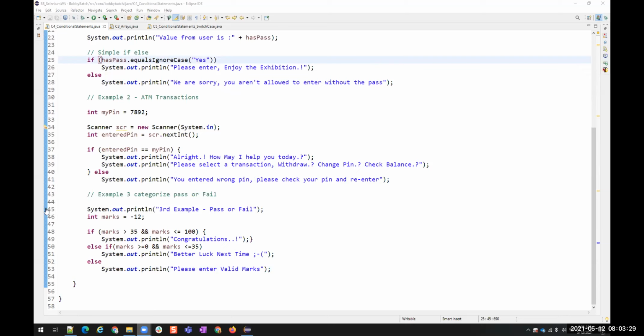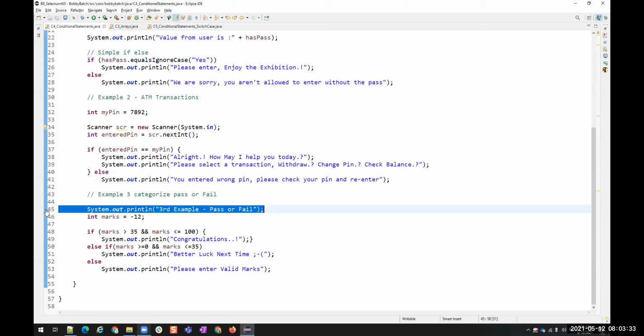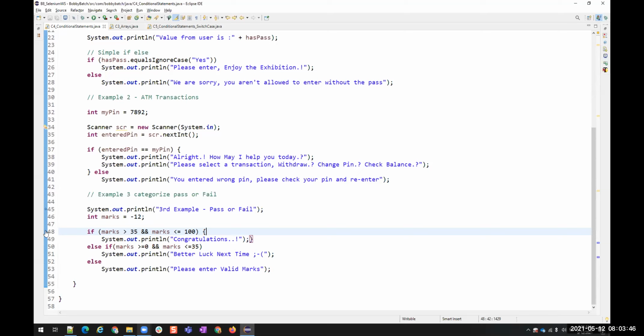How did you do that? Breakpoint? Just clicking here, that's it. Okay. Click here, it will add a breakpoint. If you double click here, it will remove the breakpoint. I'm adding a breakpoint by double clicking. You can have any number of breakpoints. Just double click on this blue color line or before the line number.